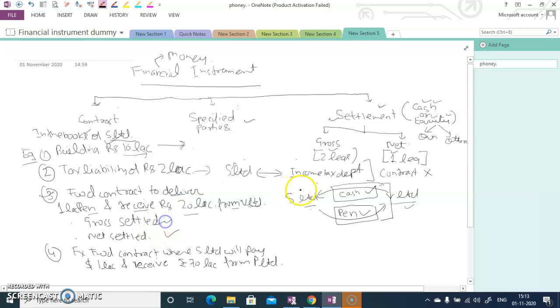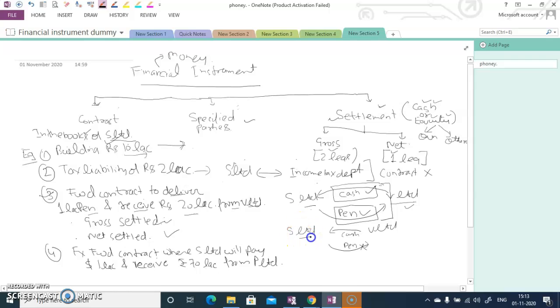So in the gross settlement, the two legs are there. In the net settlement, suppose here the net settlement is happening. So again I am preparing the diagram. S Limited, V Limited. The cash is there. Pen. So the second leg is not there in the net settlement. So the settlement is happening in cash. So if the price of the pen, here I have taken 1 lakh pens and the total amount is 20 lakh. So that means per pen it is rupees 20.